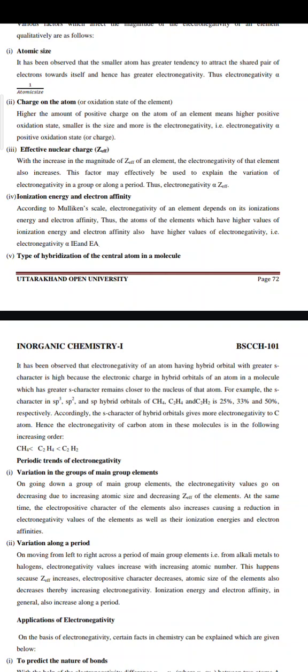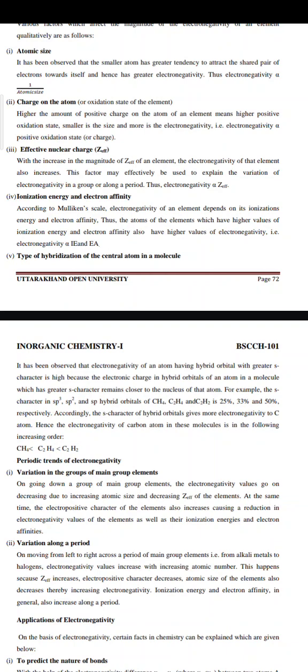Second is the charge on the atom or oxidation state of the element. The higher the amount of positive charge on the atom of an element, meaning a higher positive oxidation state, the smaller the size and the more the electronegativity. That is, electronegativity is directly proportional to positive oxidation state or charge. Third is effective nuclear charge. With the increase in the magnitude of Z effective of an element, the electronegativity of that element also increases. This factor may effectively be used to explain the variation of electronegativity in a group or along a period. Thus, electronegativity is directly proportional to Z effective.